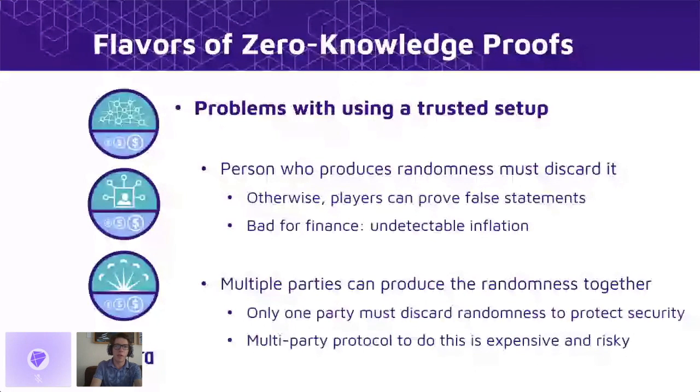But such a protocol is expensive and it's risky because, in fact, if all of the players collude together and they keep their random values and share them with one another, then the security of the protocol is still broken. So it incurs a high expense, but does not necessarily protect the protocol from this toxic randomness.